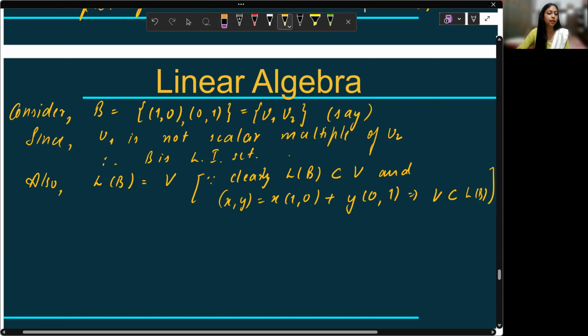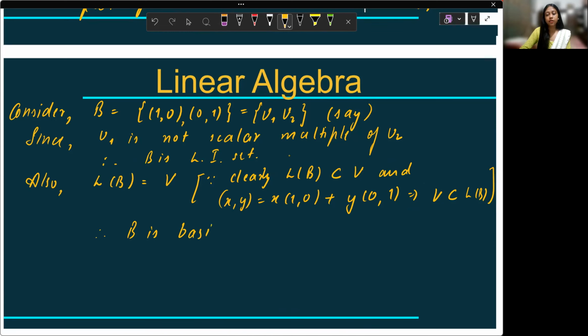That's why that's the linear span of B also. Therefore, I can write B is a basis of V.